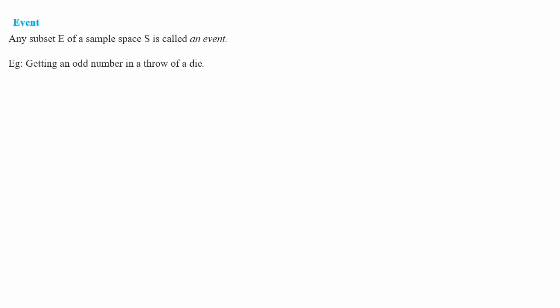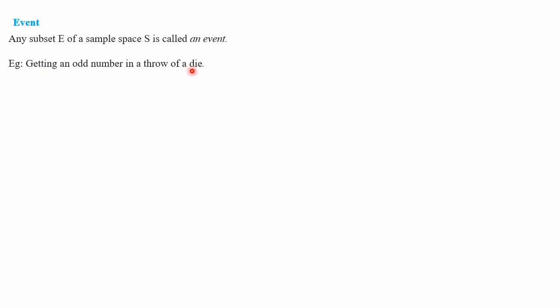Let's begin with the term event. Any subset E of a sample space S is called an event. As we have learned, sample space means set of all possible outcomes of a random experiment. From that S, if we are forming a subset, that is called the event. Let's take an example. Getting an odd number in a throw of a die. This is an example of an event.